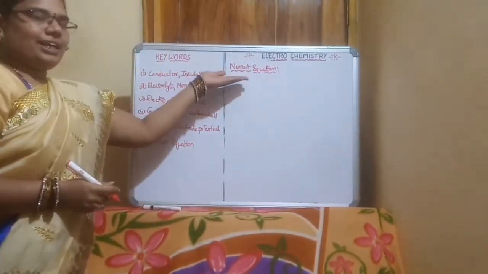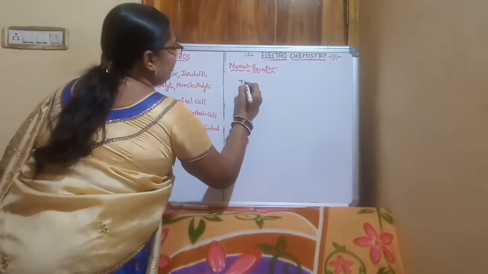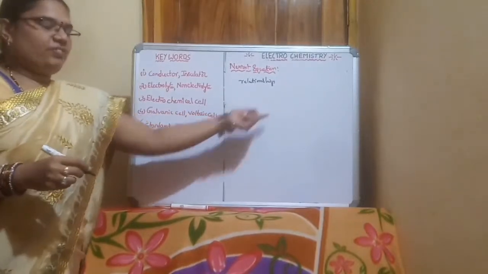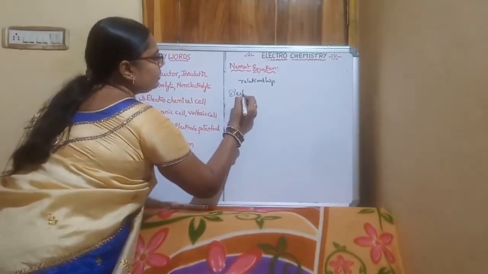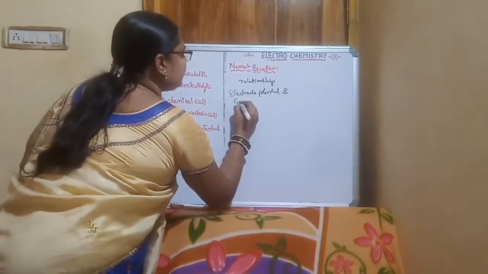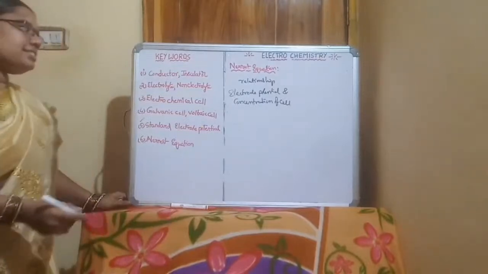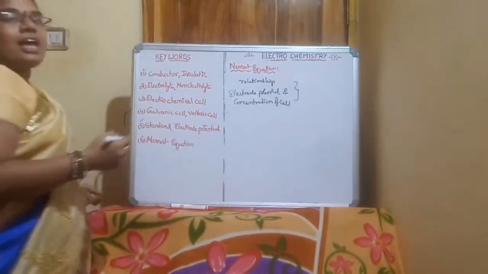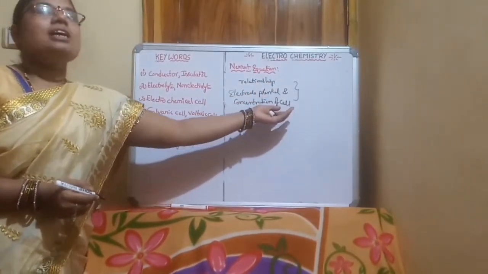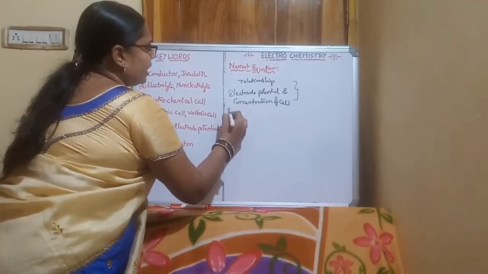The chemist Nernst gave the equation for the relationship between the electrode potential and the concentration of the cell. What is the Nernst equation? The Nernst equation is the relationship between the electrode potential and the concentration of the cell.